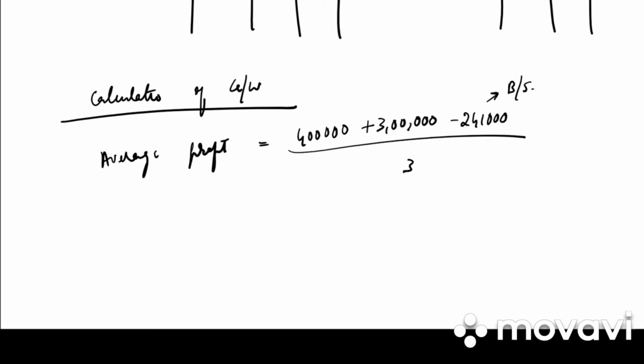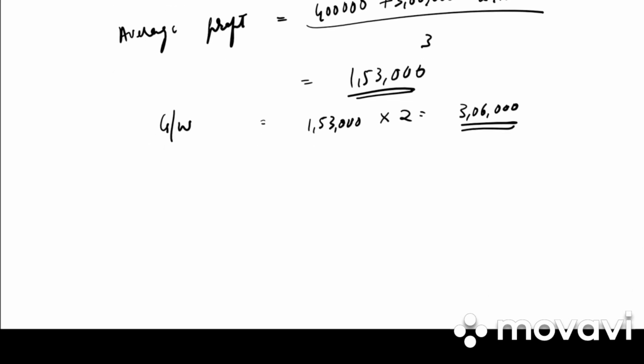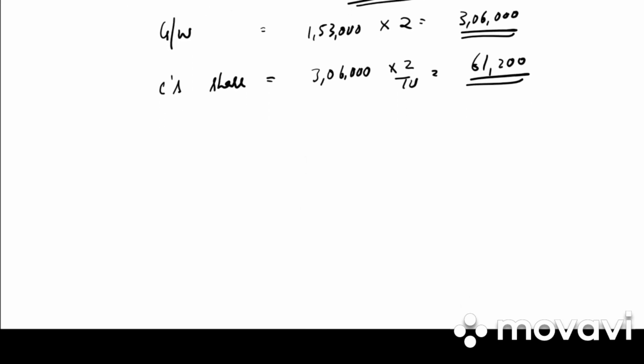Divided by 3. How much do we get? 1,53,000. So goodwill will be 1,53,000 into 2. That is 3,06,000. So what is C share? C share is 3,06,000 into 2 by 10. That is 61,200.